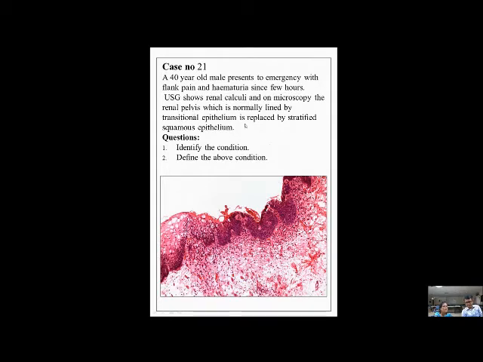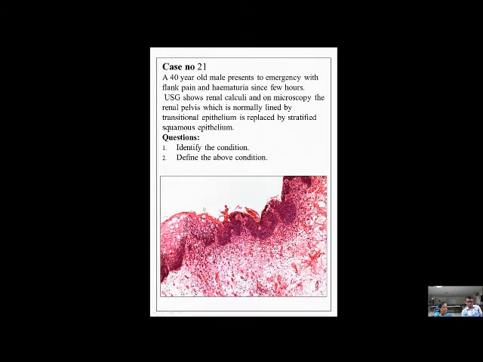So the pelvic mucosa is showing adaptation here because of that chronic irritation. Transitional epithelium is undergoing metaplasia to stratified squamous epithelium. Yes, so they identified the condition. They could appreciate the mucosa and the difference. The students could define the condition very well.